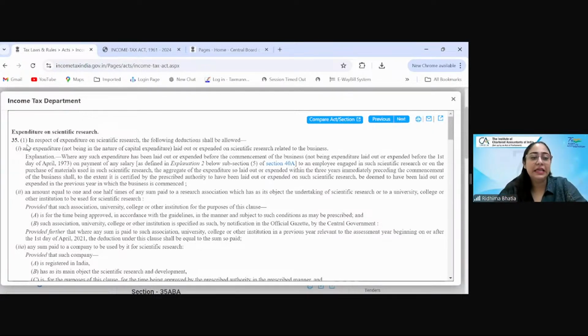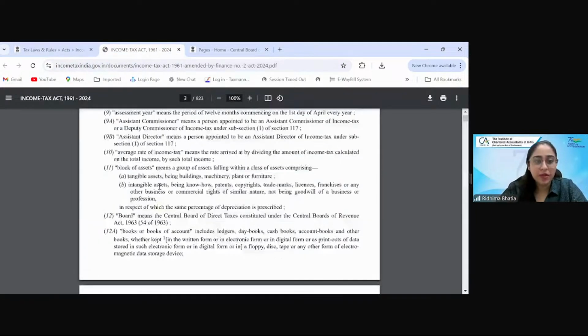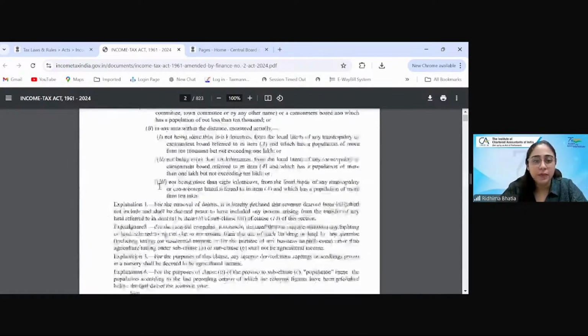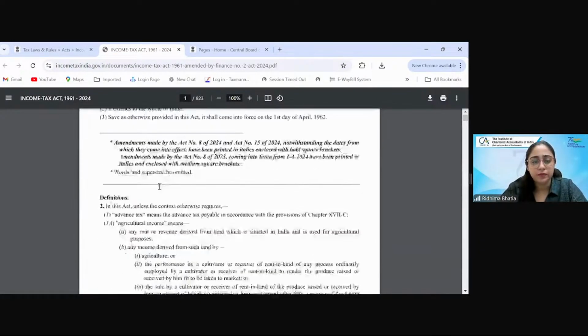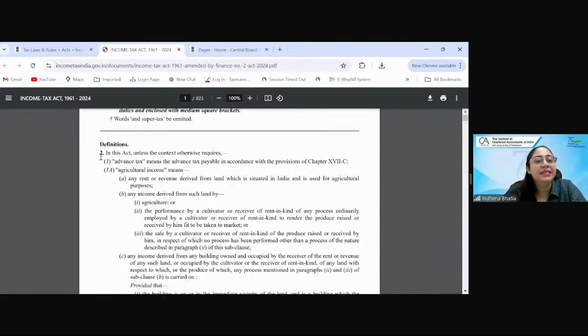How are we actually differentiating it? Very simple. Whenever a section starts with a general statement and then each part of it is an independent part, not related to the other, then that part is called a clause.